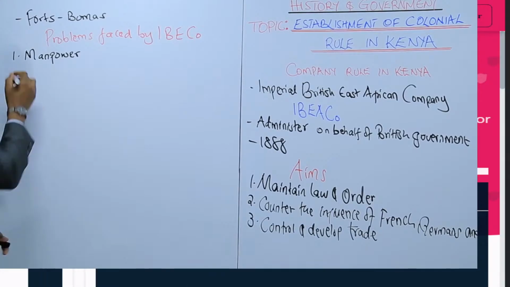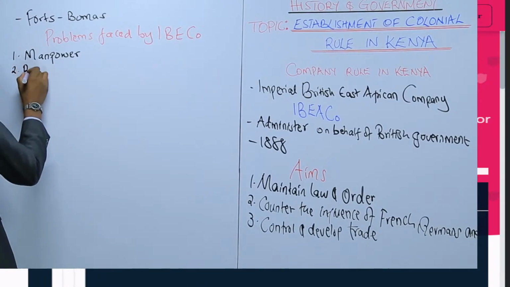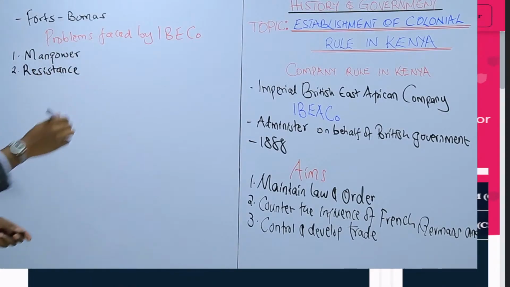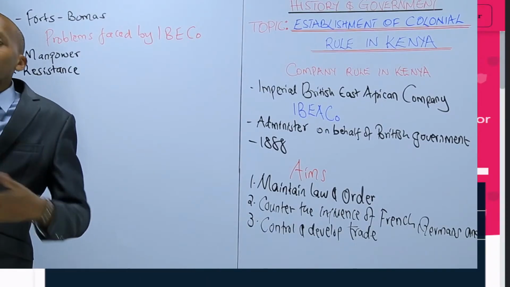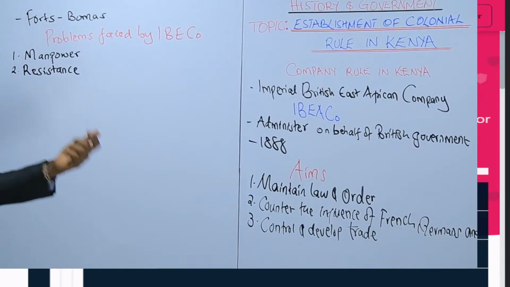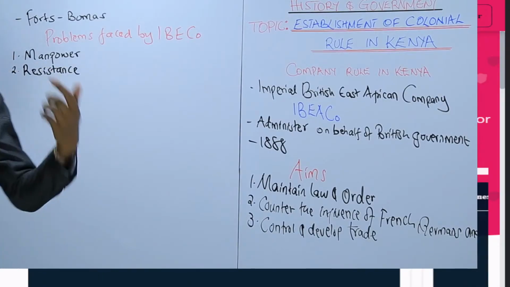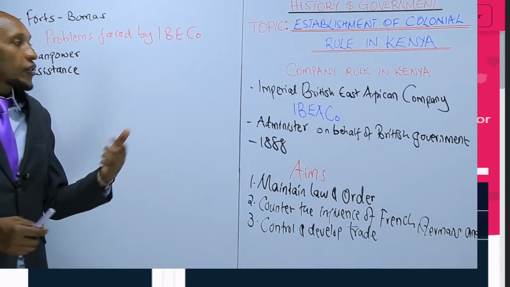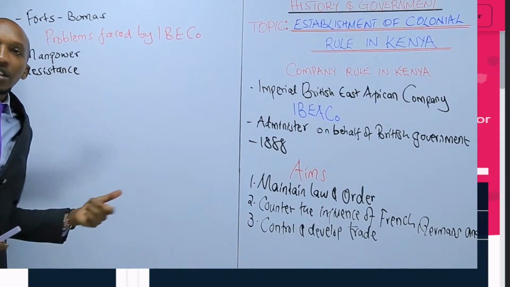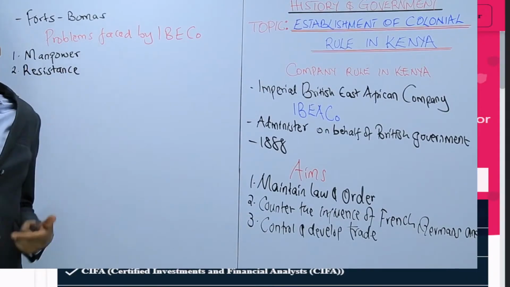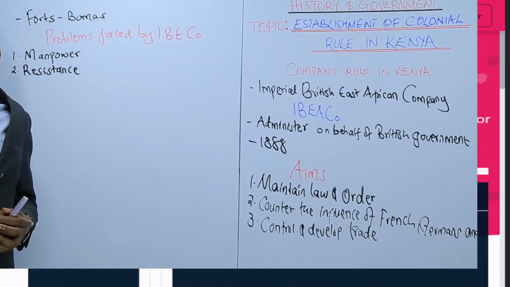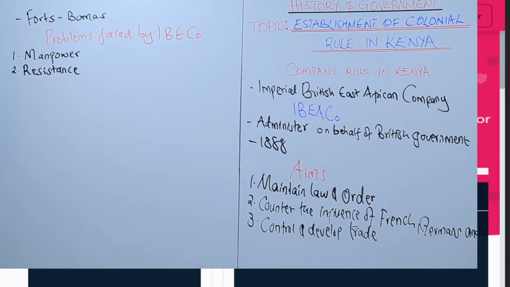And then most Africans showed resistance. Most of the African communities resisted the advancement or the work of the Imperial British East Africa. So there were frequent revolts, and for the company to quench this resistance, they required a lot of resources. They had to invest a lot of money to quench those rebellions. That was very costly on their side.